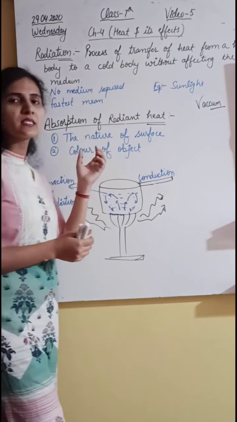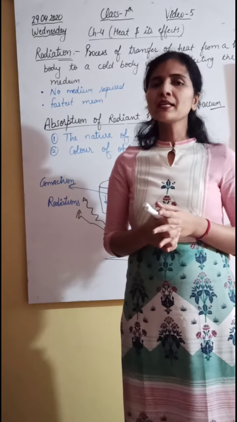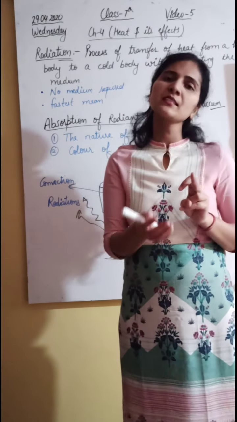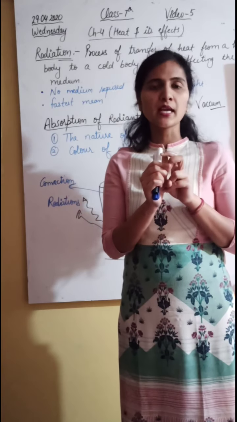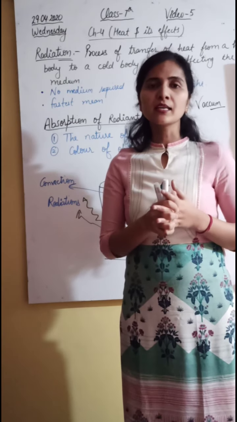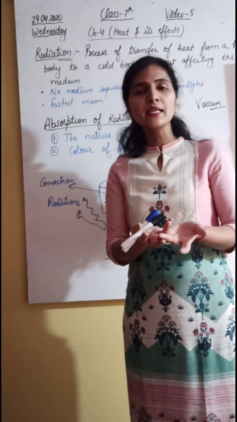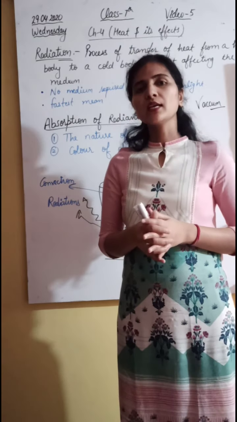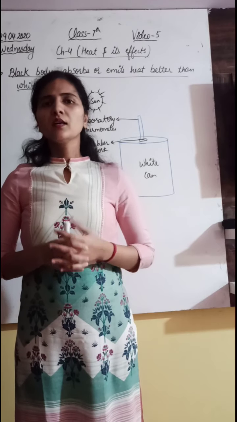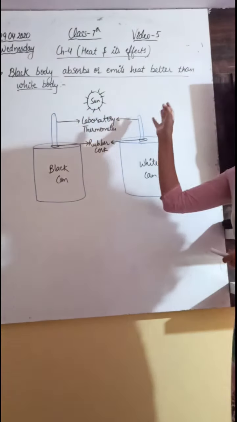So yes, basically here we will see that radiant heat absorption depends upon two factors: nature of the material, what the material is made of, what its surface is like, and then color of the object, what its color is. So yes, now we have one activity regarding the same, that a black body will absorb more heat or radiate more heat as compared to the white body. So yes, next we have our activity. Now we have our activity, that is, a black body absorbs or emits heat more than the white body.